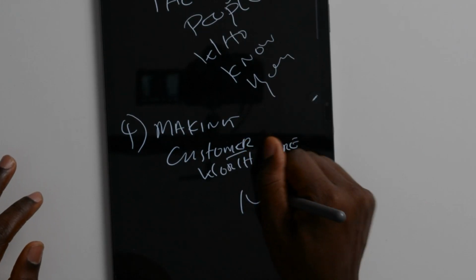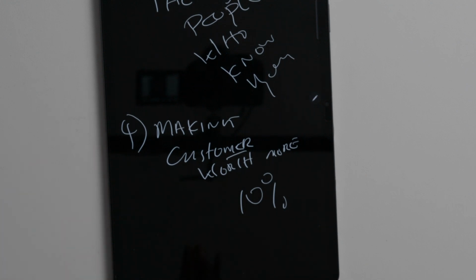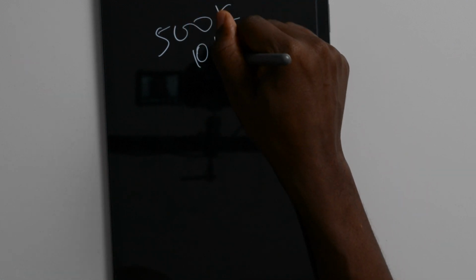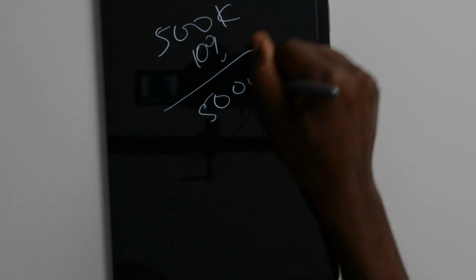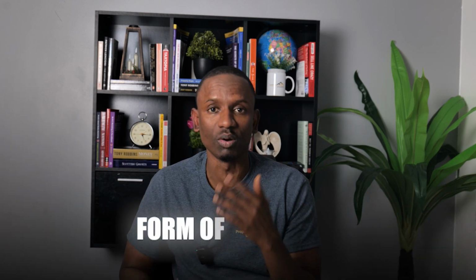Suppose then you agree to earn, let's say, £15,000 a year, right? That's just to keep up with your expenses, and you agree to have, let's say, maybe 10% profit share for whatever that company made. Let's say that company made £500,000 that year, and if you are on 10%, you've got £50,000 coming your way. So that is way more than what they would have paid you as an employee. And the best thing about this, if you are a shareholder, that can be paid to you in the form of dividend. And if that got paid to you in the form of dividend, you're only paying about 8% on that income as well.